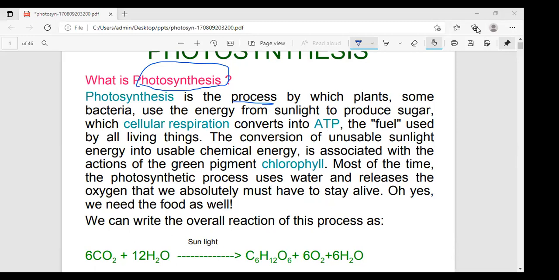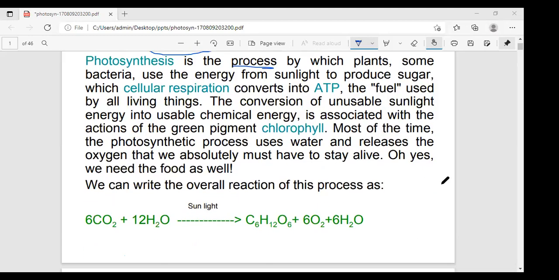Anyone? Yes, ma'am. Thank you. That is the process of photosynthesis. What is the reaction? See here, ma. The reaction is also very simple, but sometimes this reaction is asked in the examination. You may say, oh, I know the photosynthesis reaction, but in the examination you should not skip this process. This is a very simple but most important reaction, photosynthesis.